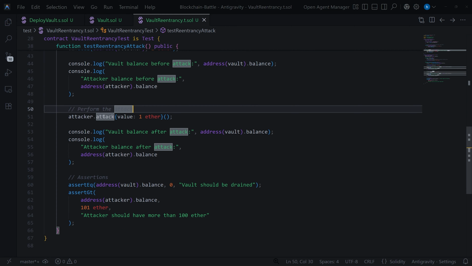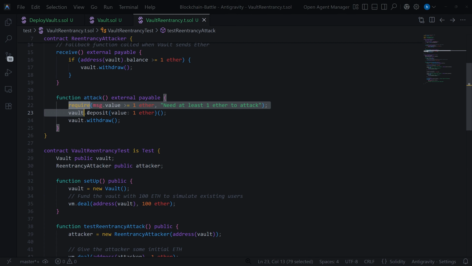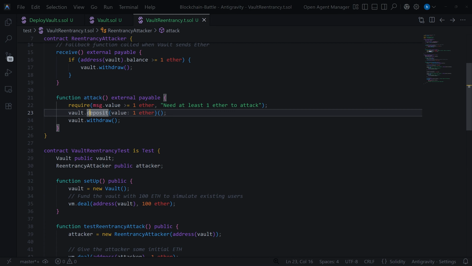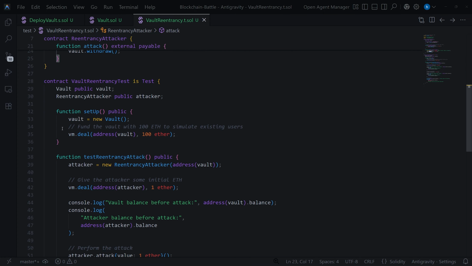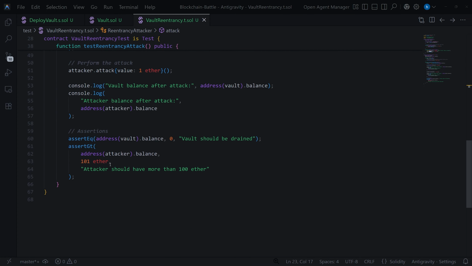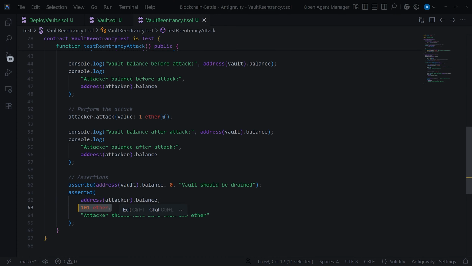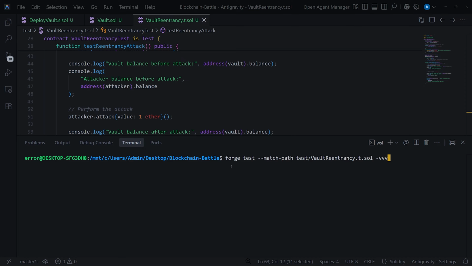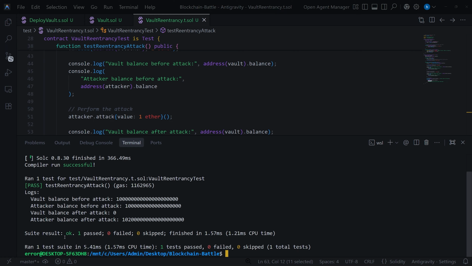The attacker is going to use the attack function, and the attack function is actually going to use the deposit function of our vault contract instance, and then it should get 101 Ether. It should drain all the money, including the money they deposited themselves, right? I'm going to use forge test, and as you can see here, let's see. Okay, one passed, the test is successful.